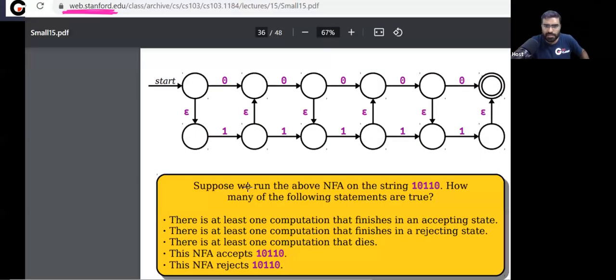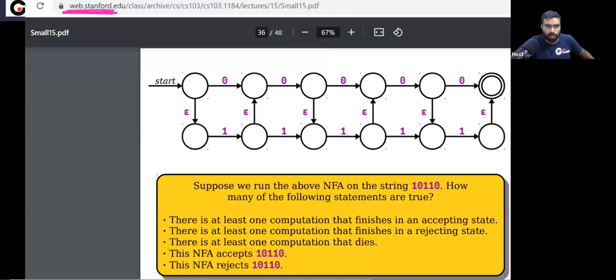So we are running this NFA. Let's run this NFA on 10110. This is your string. Now, what is the first statement? There is at least one computation that finishes in an accepting state.